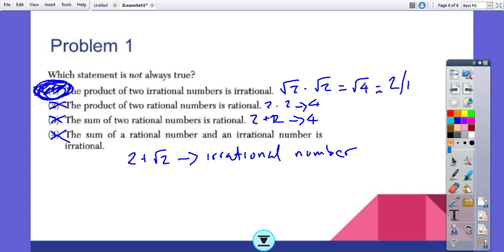Okay, so I'm going to say that this is always true, and I will end up with my answer choice number 1, and I apologize if I confuse you by starring the answer. Okay, but the answer choice that is not always true is problem number 1.